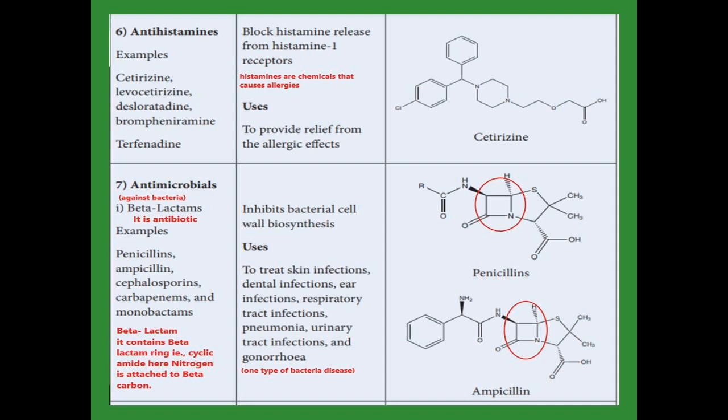Uses of beta-lactams are in skin infection, dental infection, ear infection, respiratory tract infection, pneumonia, urinary tract infection, and another bacterial disease, gonorrhea. They are used in these types of diseases and give relief.